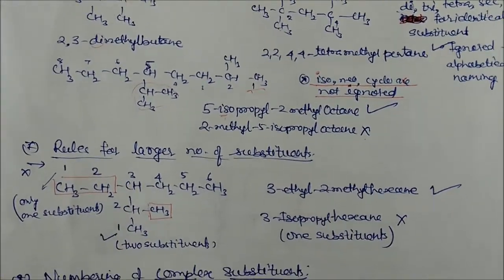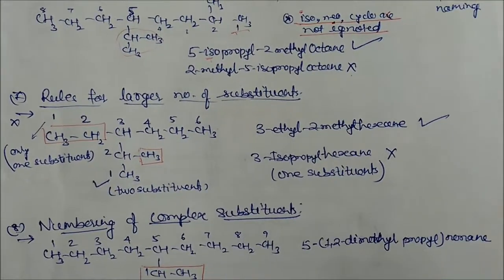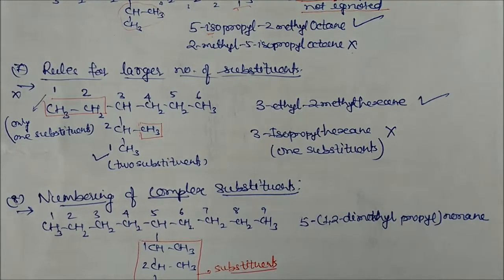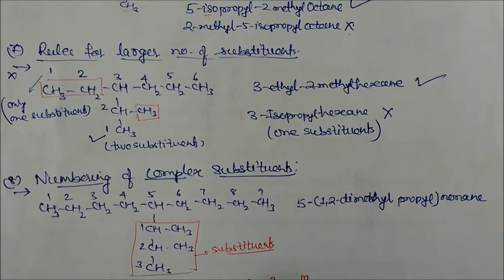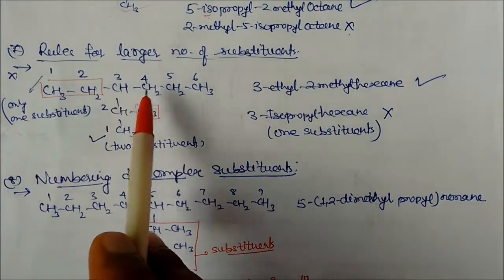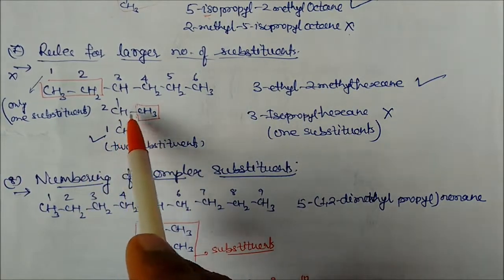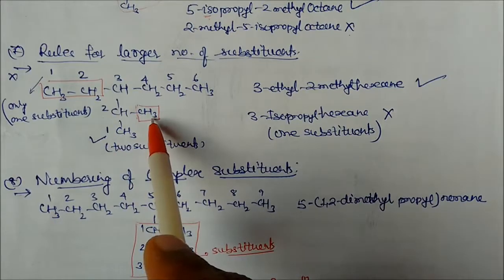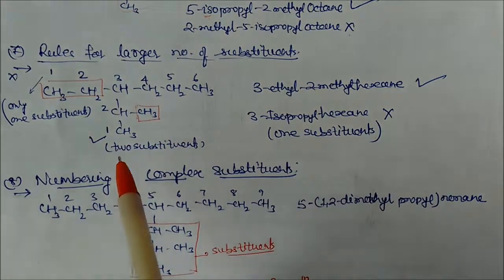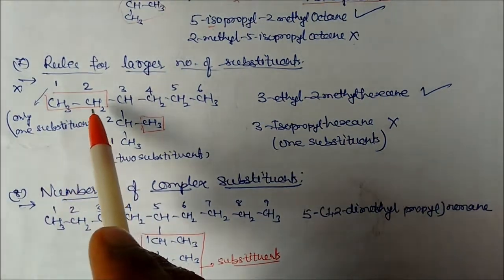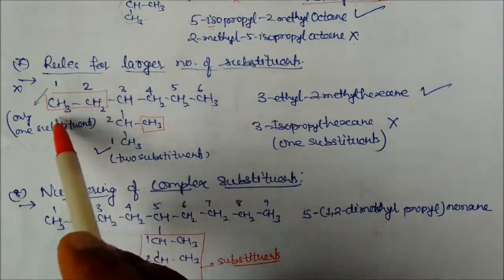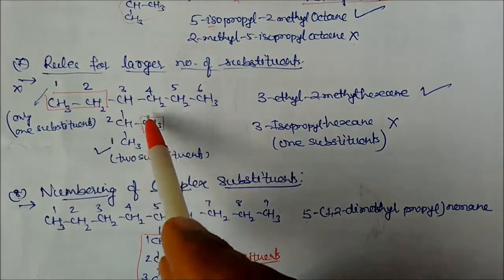Rules for larger number of substituents. If the substituent is very large, how will you name it? You can see here CH3, CH2, CH, CH2, CH2, CH3. Here one branching is there, and on this side the carbon has one substituent, but on this side there are more than 2 substituents.